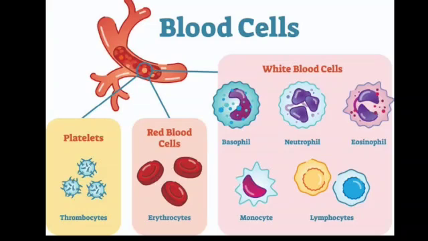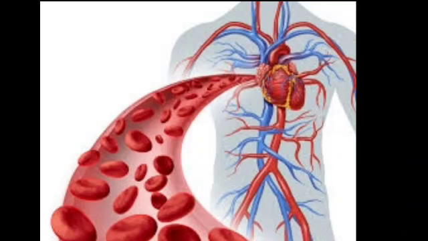So next, we are going to learn about the functions of blood. What are the functions of blood? You have already learned that blood helps in transporting digested food from the small intestine to different cells in our body. And the blood transports oxygen from the lungs to various cells of our body. It transports carbon dioxide from different cells to the lungs. Blood carries waste produced in the cells to the excretory organs. Blood also transports chemicals called hormones, and the hormones help in controlling many functions that happen in our body.